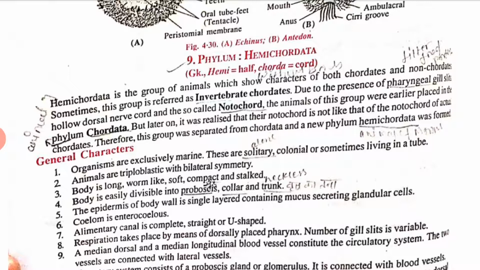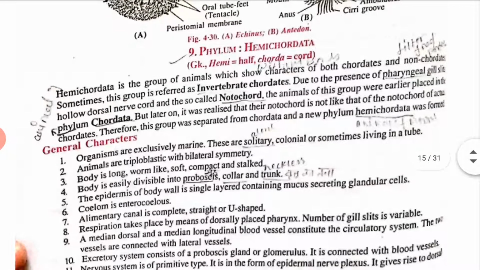Sometimes this group is referred to as invertebrate chordata due to the presence of pharyngeal gills and a hollow dorsal nerve cord, and they have a structure called the stomochord. The animals of this group were earlier placed in the phylum Chordata. But later on it was realized that their stomochord is not like the notochord of true chordates, so this group was separated from Chordata and a new phylum Hemichordata was formed.